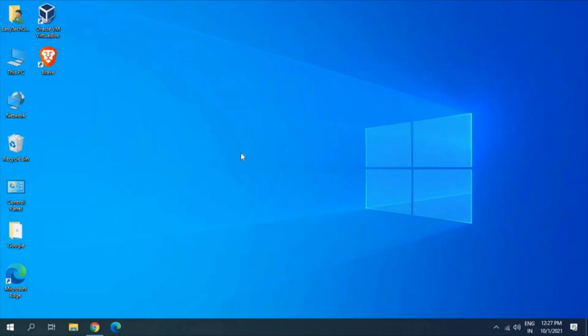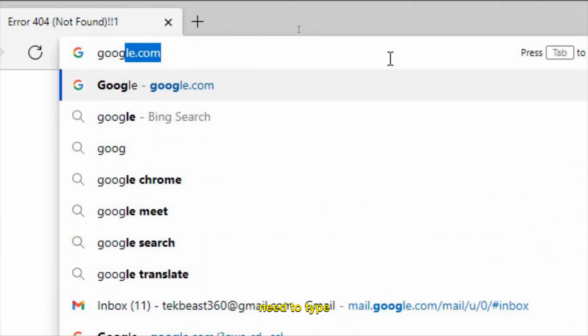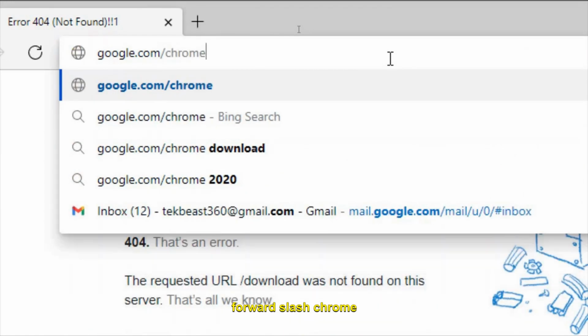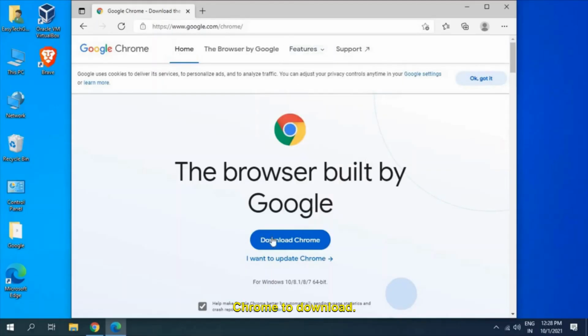You need to open the Edge browser. Now at the very top, you just need to type google.com/Chrome and hit enter. You will find the Google Chrome to download. So you just need to click on download Chrome and follow the online instruction. It's pretty easy to do that and you will be able to install Google Chrome.